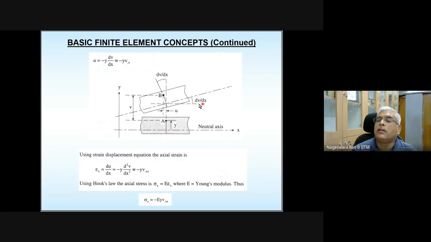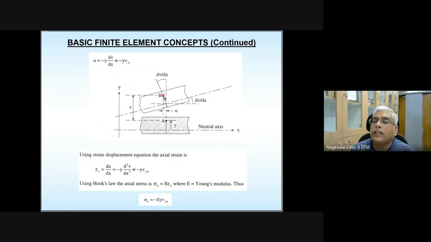And then since this neutral axis in the deformed configuration got rotated by dv over dx, this plane also is going to get rotated by the same amount, because this plane has to maintain that perpendicular condition with respect to the neutral axis. This point, which is at a distance y from the neutral axis, still is going to remain at a distance y from the neutral axis.